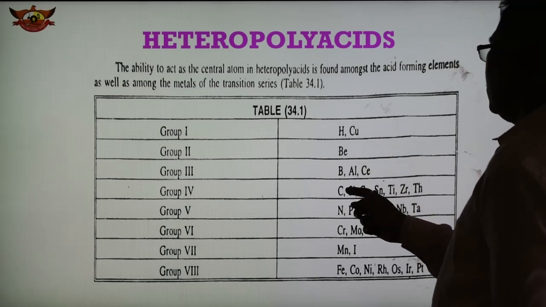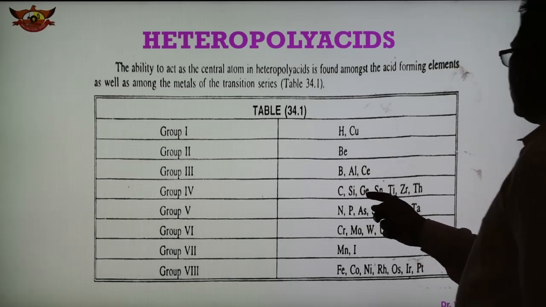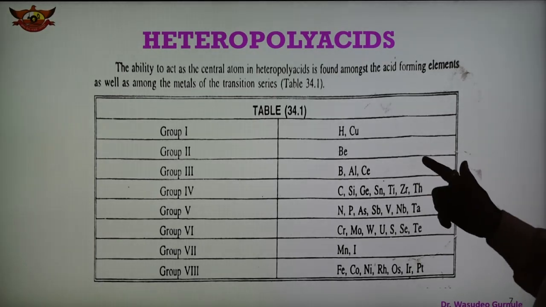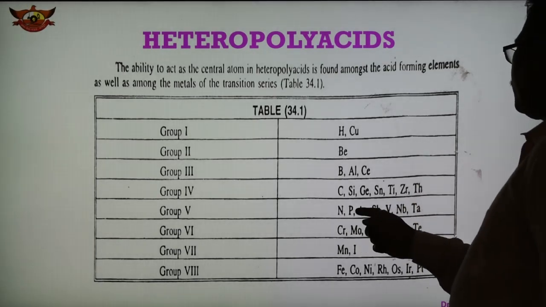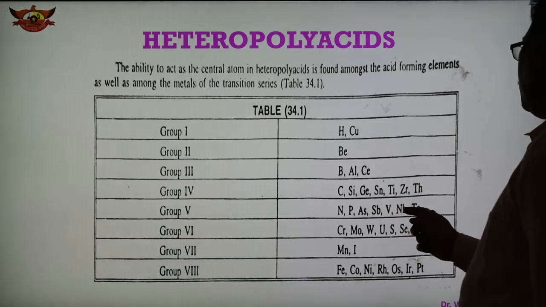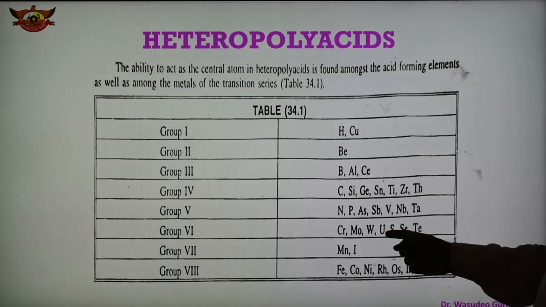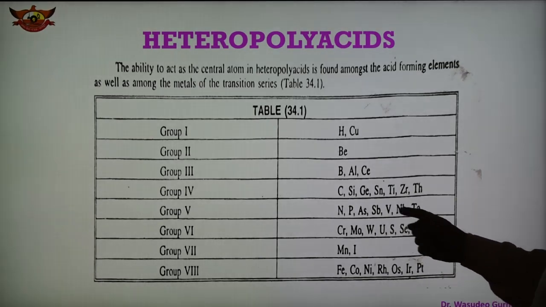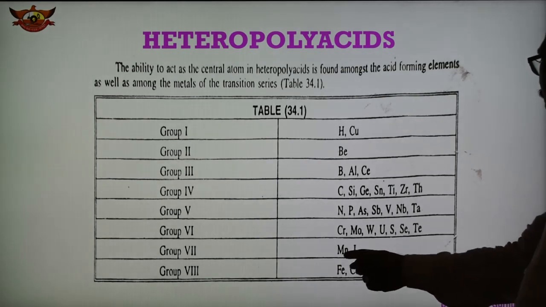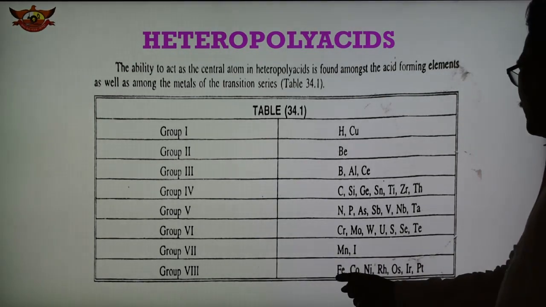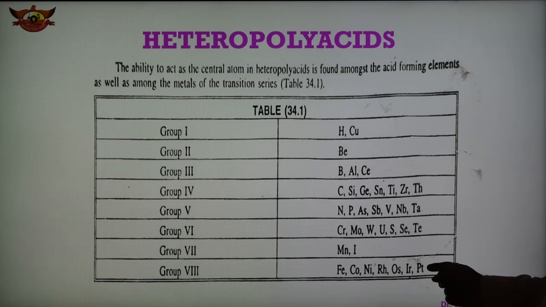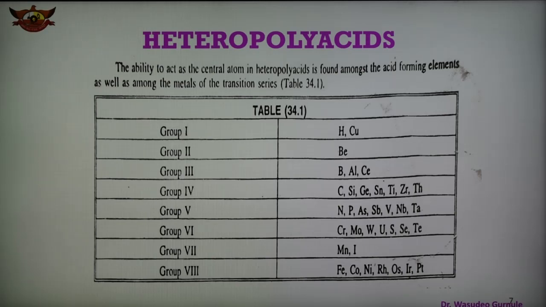Group 4, carbon, silicon, germanium, tin, titanium, zirconium, thorium. Group 5, nitrogen, phosphorus, arsenic, antimony, vanadium, niobium, tantalum. Group 6, chromium, molybdenum, tungsten, uranium, sulfur, selenium, tellurium. Group 7 has manganese, iodine, and group 8 has iron, cobalt, nickel, rhodium, osmium, and platinum. These are the elements which act as a central atom, the heteroatom, in the heteropolyacid.